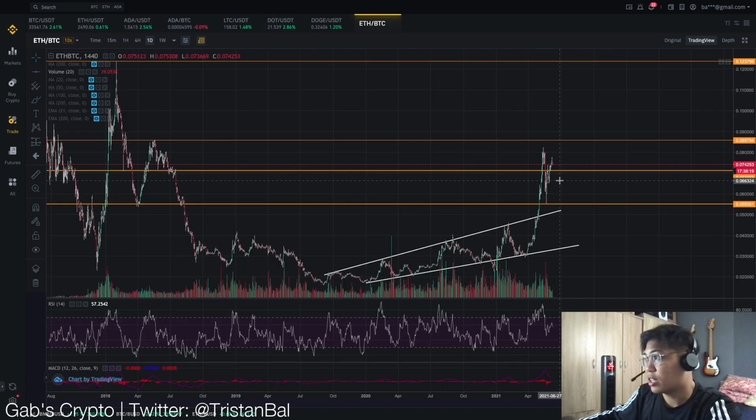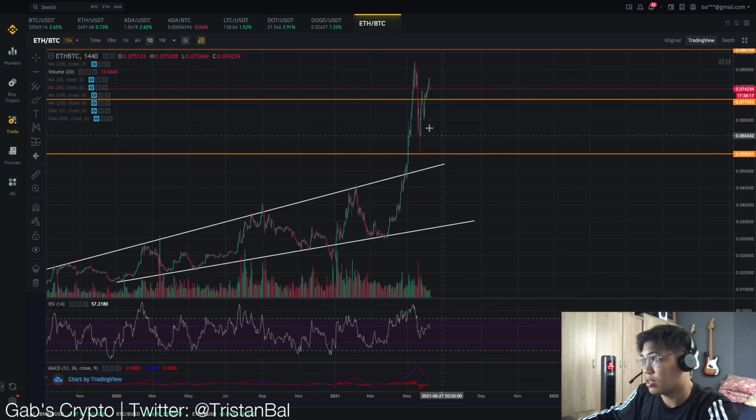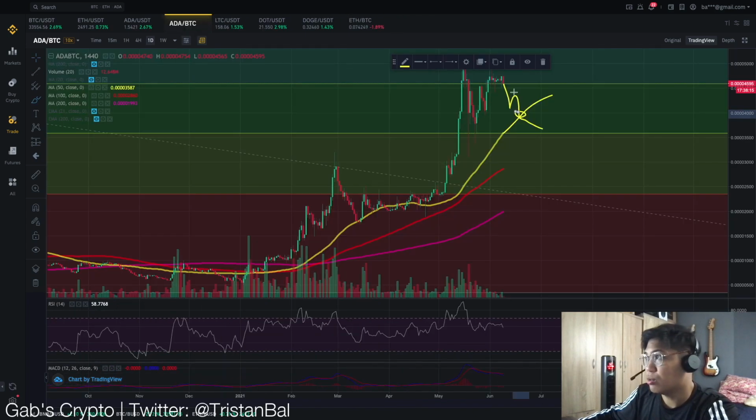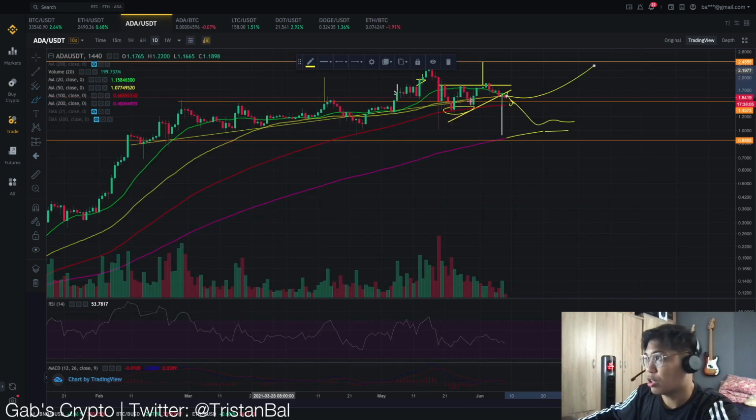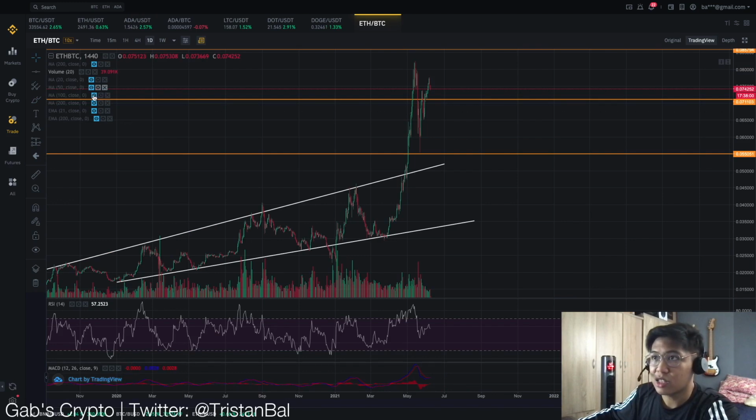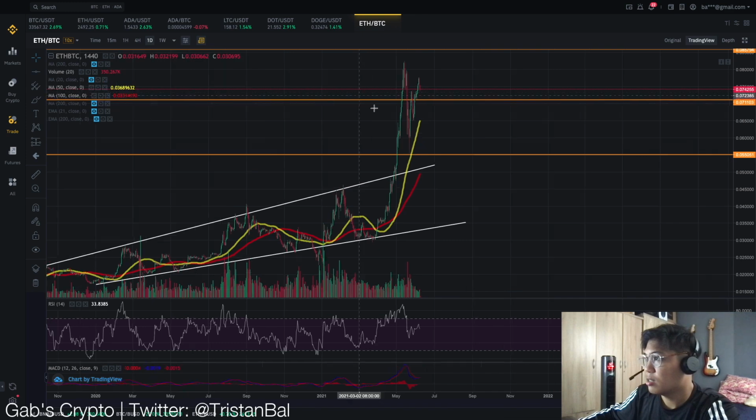Lastly, let's take a look at the Ethereum to Bitcoin dominance. You can see that, just like the Cardano to Bitcoin dominance, we are seeing this support at the Fibonacci level. And if we break this, we could see this downside movement, and that would correlate exactly with the Cardano movement. Same goes with Ethereum. So let's look at Ethereum and its levels.